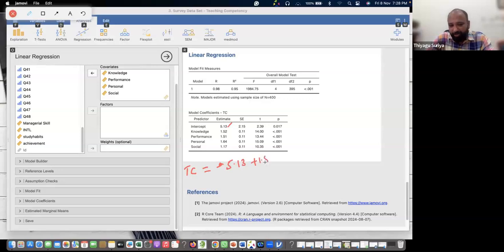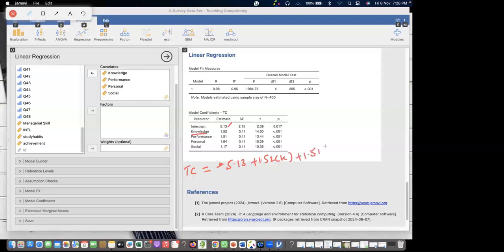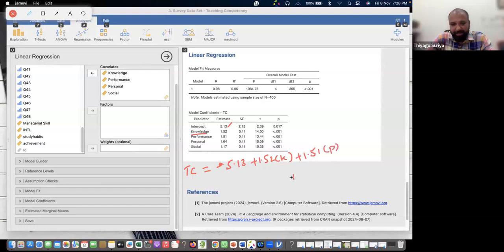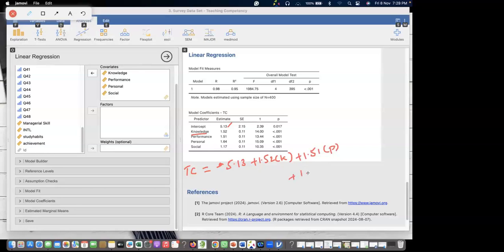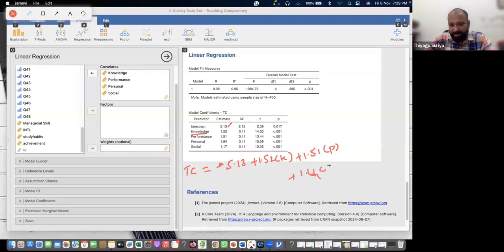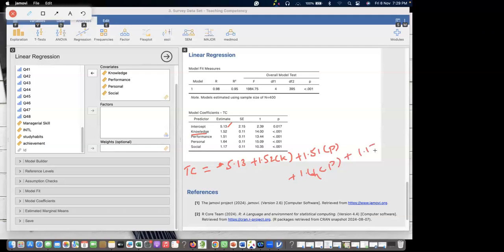1.52 times of what? Knowledge. Yes, fine. Plus 1.51 times of what? Performance. I'm just putting only one letter. Plus 1.64 times of personal. Sorry, my handwriting is very poor because I'm using my mouse. That's the reason it shows like this. Kindly understand. Plus 1.17 times of social.